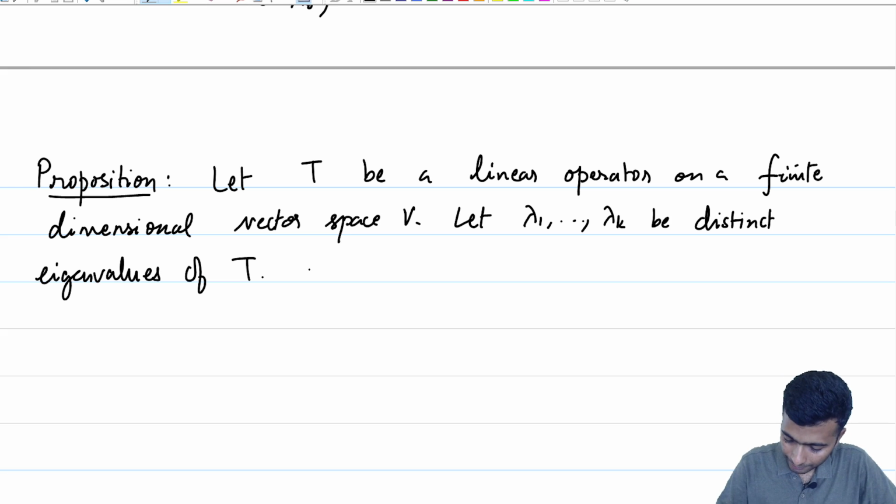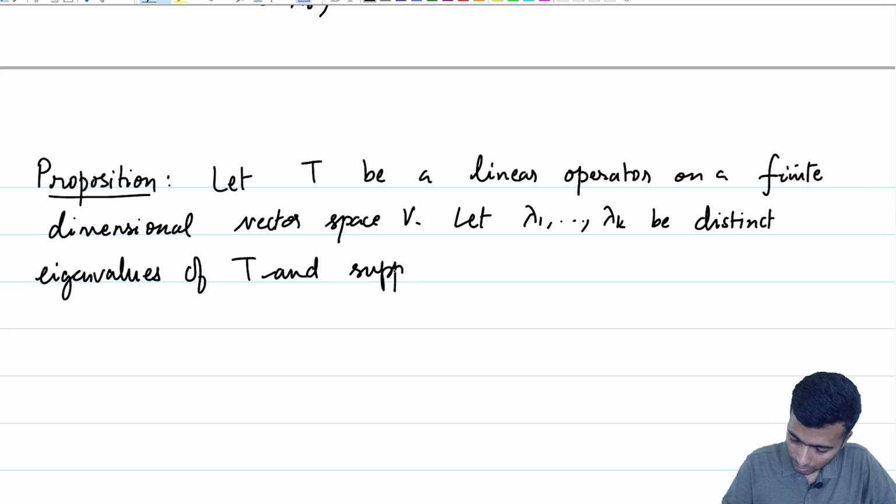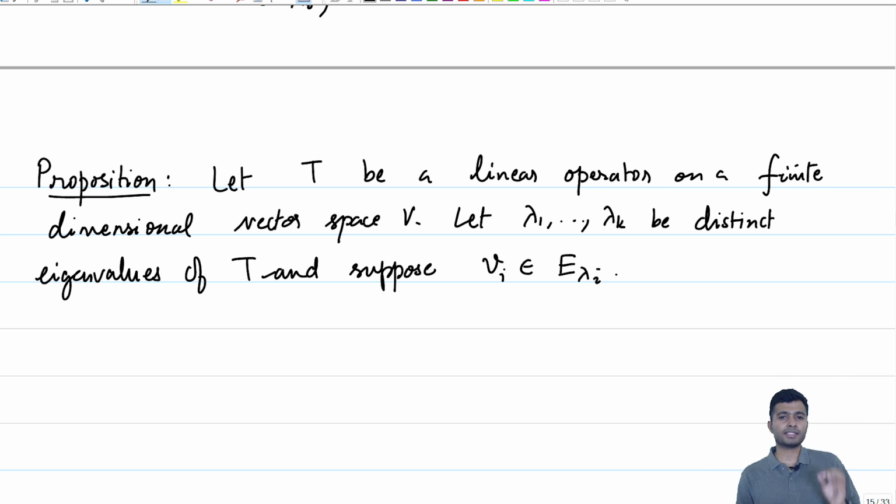Suppose V_i belong to E_lambda_i. So that means the V_i's are vectors in the eigenspace corresponding to lambda_i.